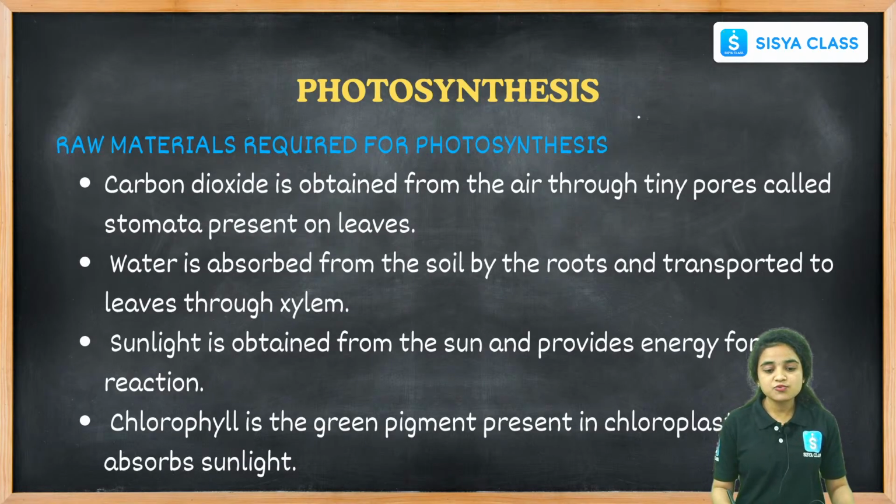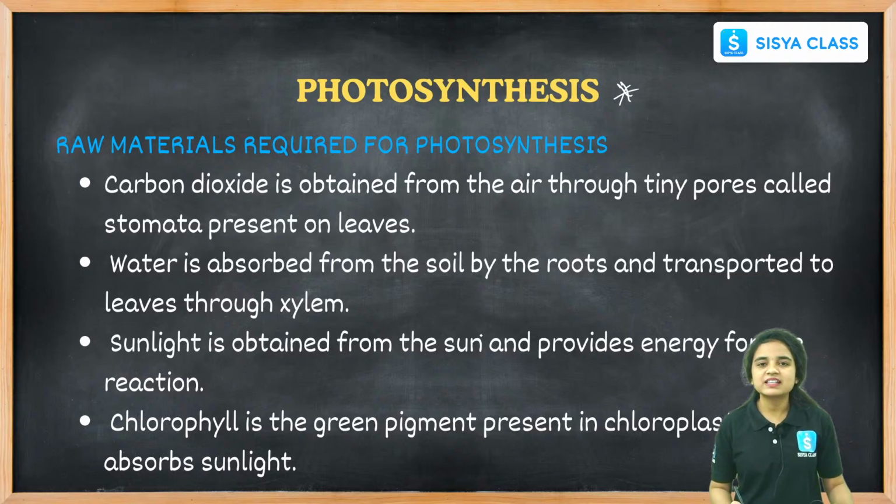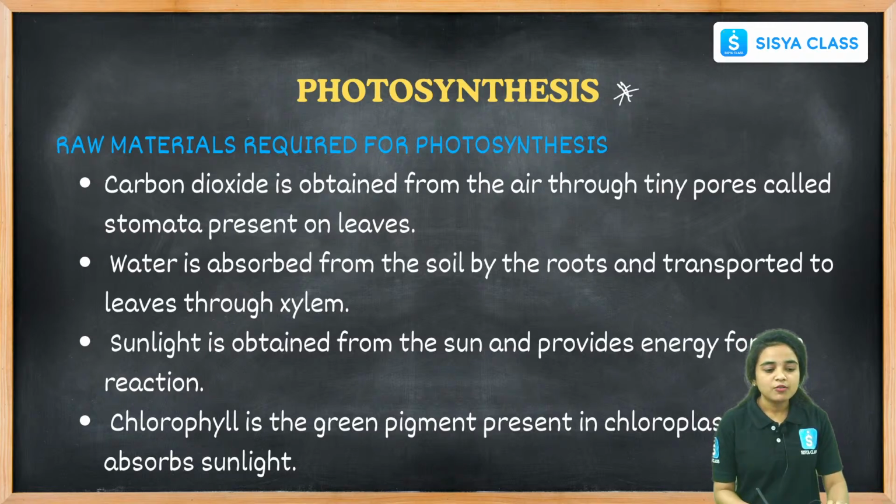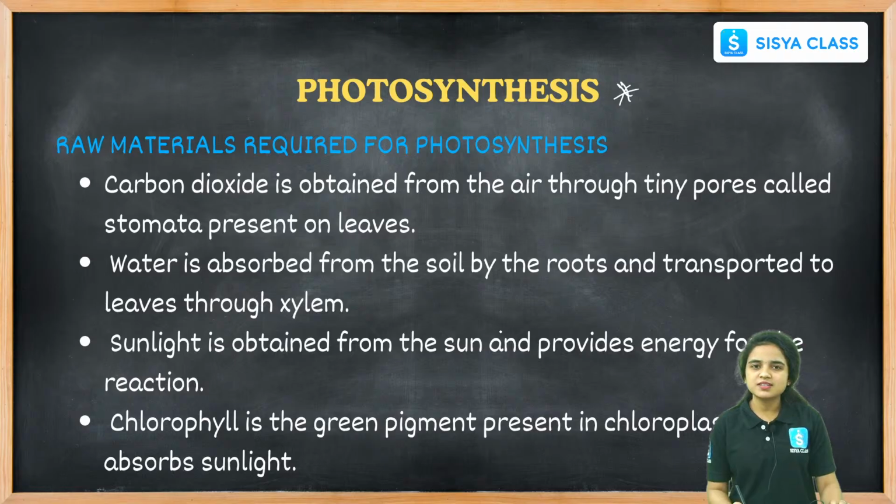Students, this is very important. In previous exams, questions from this topic have been asked often, like what are the raw materials required, in 2 mark questions, 3 mark questions and objective questions. So you have to read and practice these topics thoroughly, like the raw materials required for photosynthesis. What are the raw materials required for photosynthesis? When we prepare a biryani or some dish, we use different ingredients to get a taste and a final product, right?